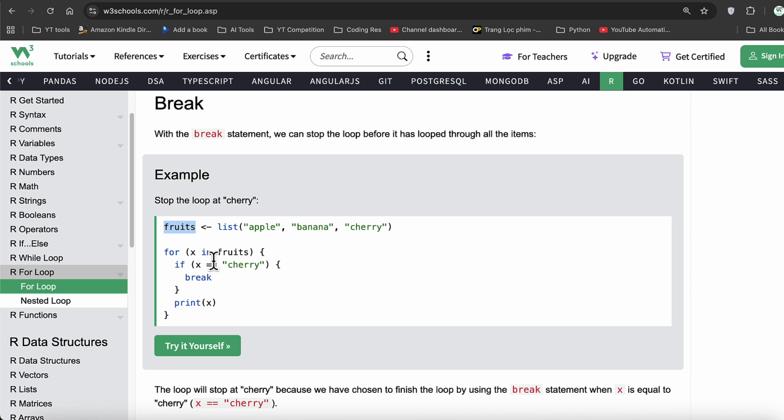We can do that again, same: for x in fruits. So now instead of giving a range 1 to 10, we are passing it a list that contains multiple items inside it. So now we're saying, hey, go inside this fruits list, read the first item, assign it to the x, and print it. Next time, go back inside the fruits list, fetch the second item, assign it to x, overriding the previous value, print it. Then go back into the list again, fetch the third item, assign it to the x, overriding the previous value, and print the item of x.